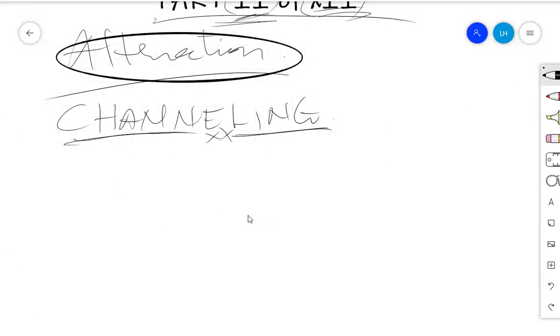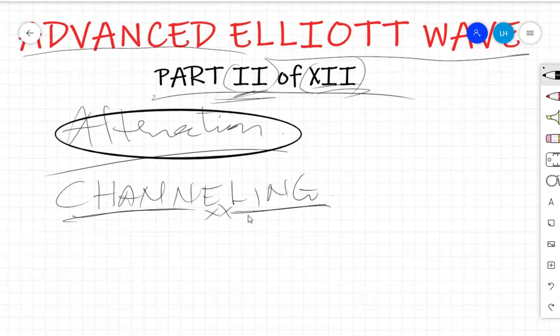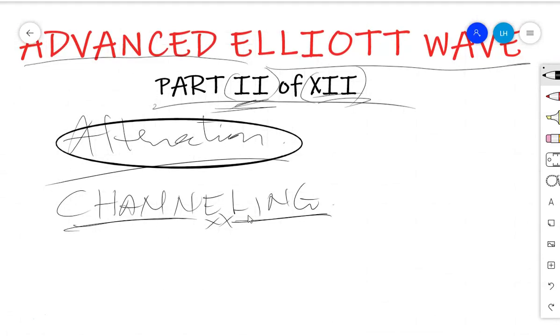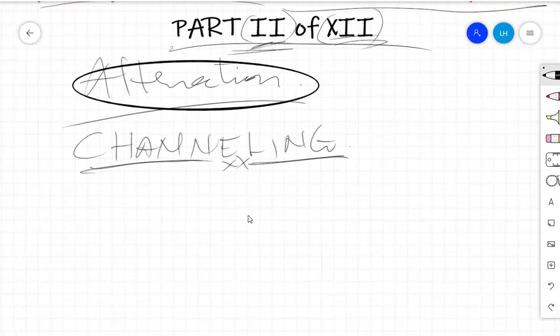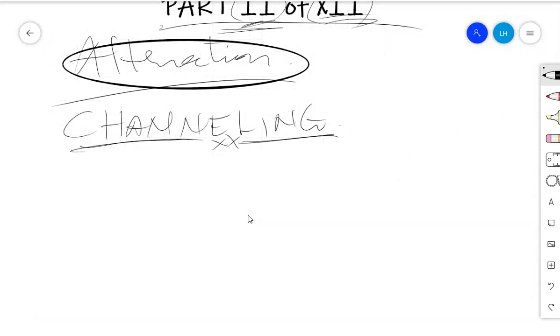Now the idea of Elliott Wave is all about counting things like 1, 2, 3, 4, 5, and ABC. That's what we call Elliott Wave. When you introduce someone to the concept of Elliott Wave, you find that you are dealing with numbers and letters. But Elliott Wave goes beyond numbers and letters. To a certain degree, Elliott Wave includes what we call technical analysis. And one part in which Elliott Wave includes technical analysis is the idea of channeling.